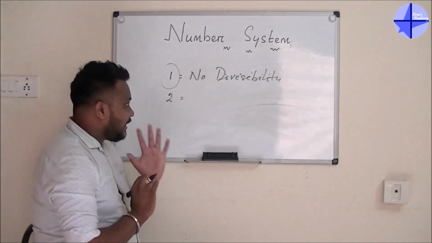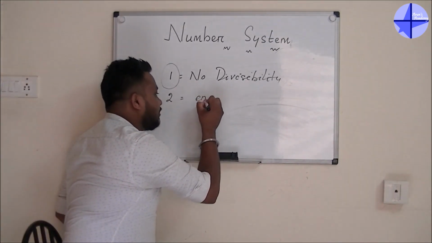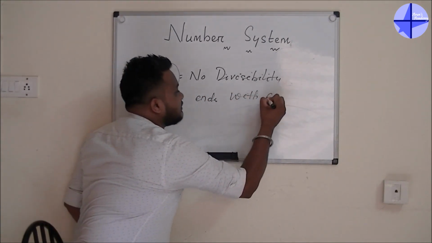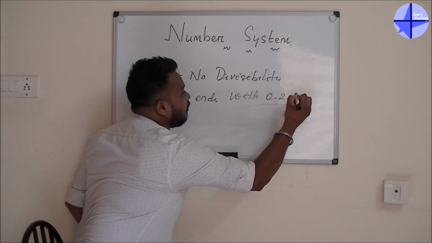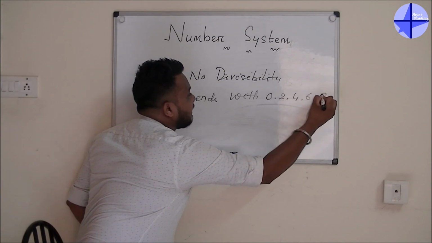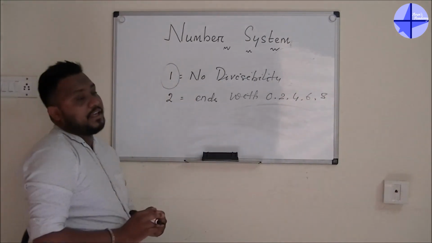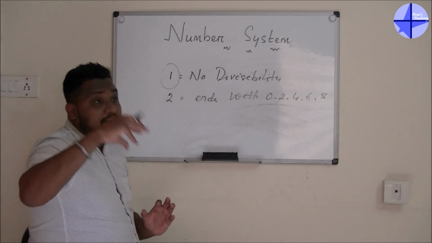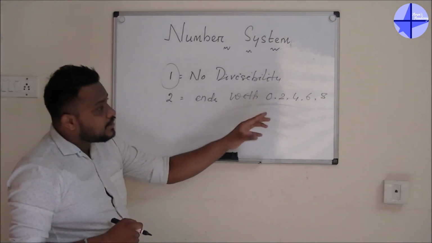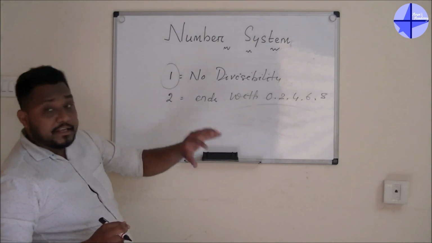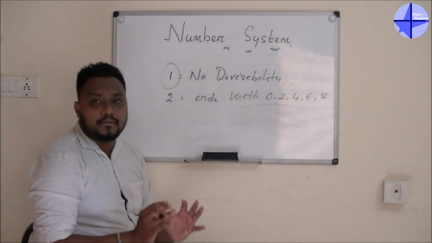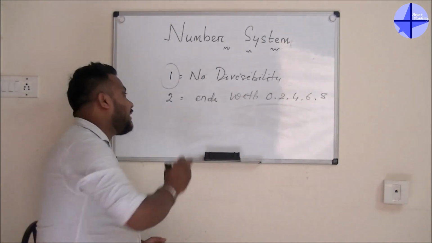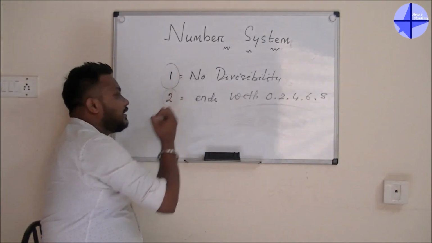For 2, if the number ends with 0, 2, 4, 6 and 8, or if the unit digit of a number is one of 0, 2, 4, 6 and 8, then the number is divisible by 2.